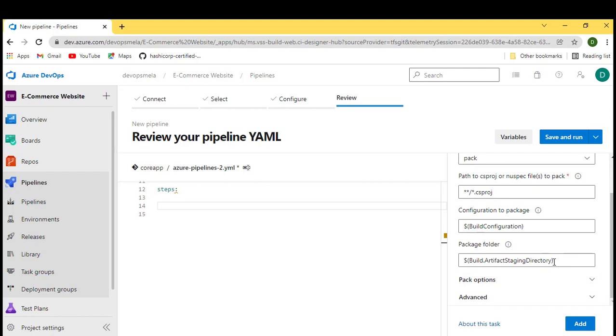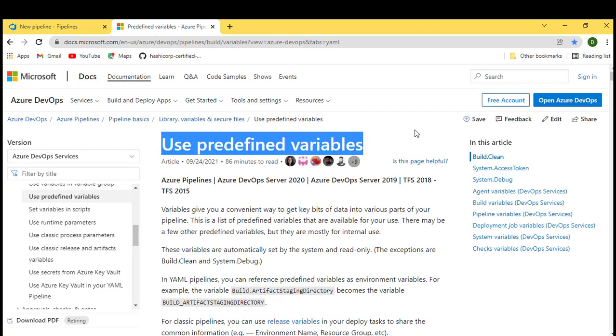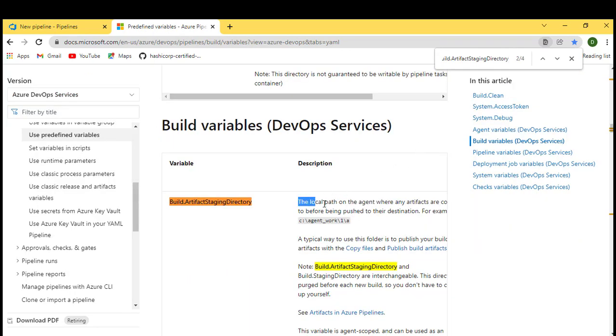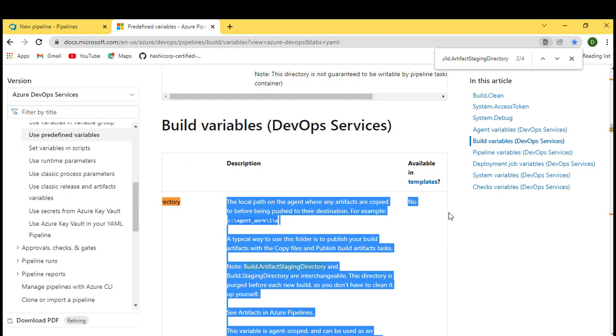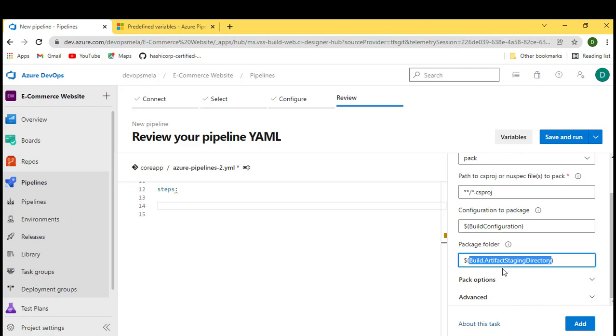If you see this, it is pushing the package folder to this location. If you want to know what exactly this location is, just go back and look at this variable. These are the predefined variables that Microsoft provides. It is a local path on the agent where any artifacts are copied. So we are pushing this to this location, and from here we'll push it to a feed. Let's add this.